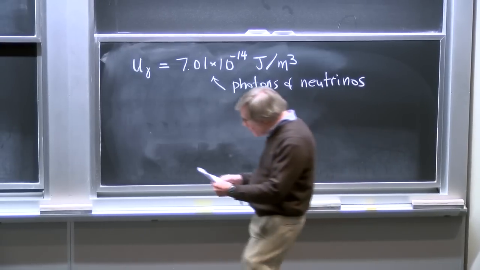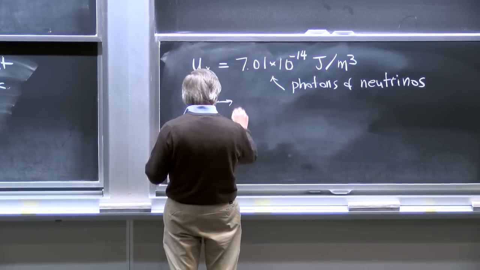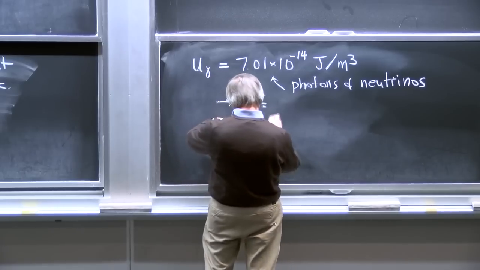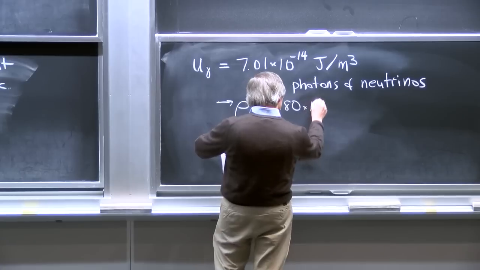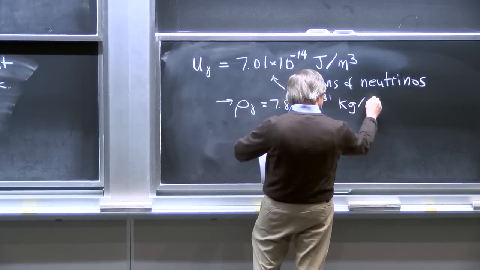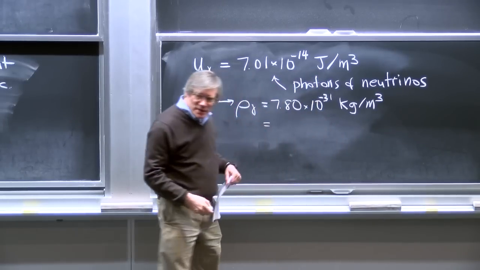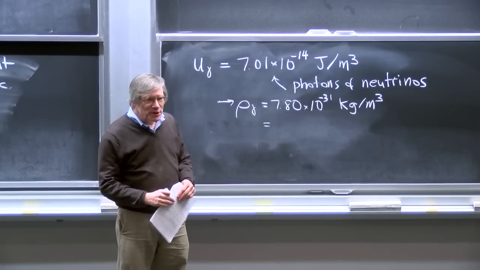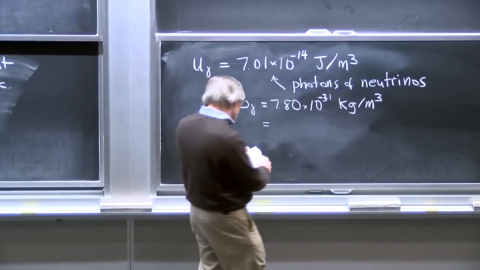And it corresponds to a mass density, just dividing by c squared, of 7.80 times 10 to the minus 31 kilograms per meter cubed. And when I think of mass densities, I always like to think of it in grams per centimeter cubed, because I'm used to the density of water being 1 gram per centimeter cubed, and I'd like to be able to make that comparison.